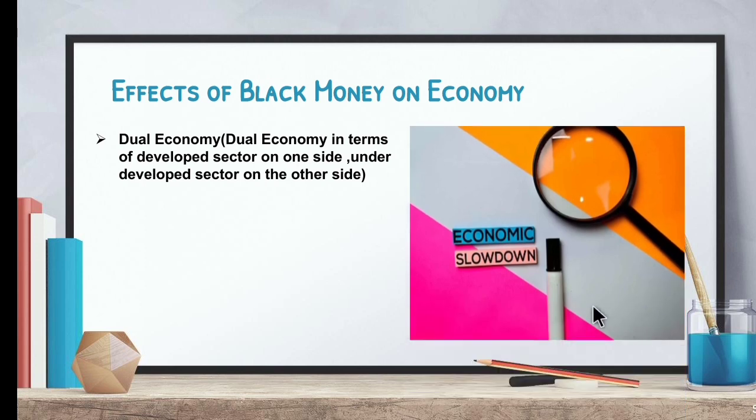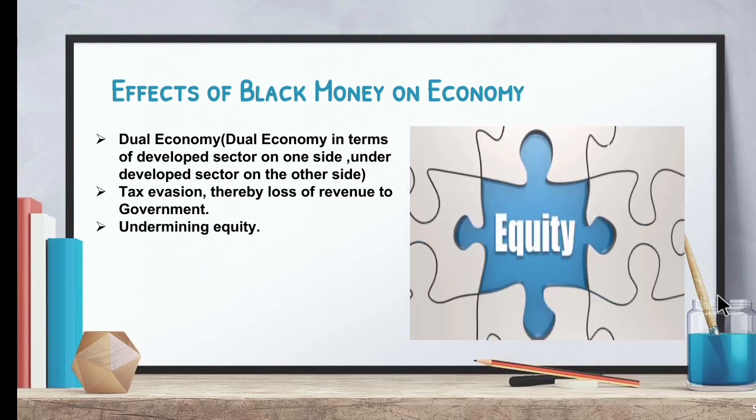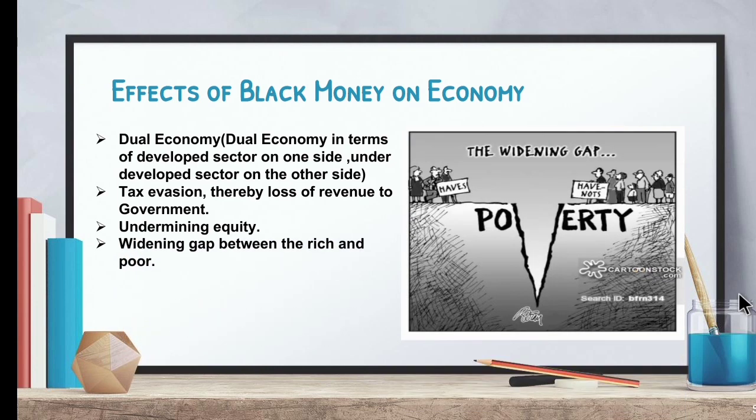Next is economic slowdown. So because of this, there is a slowdown in economy. Tax evasion, thereby loss of revenue to the government. So because of the false accounts which they are producing, there is a loss to the government, that is tax evasion, that is reduction of tax. The next effect is undermining equity. So undermining equity means because of the black money, there is no equal economic growth in the society. So next one is widening gap between the rich and the poor.